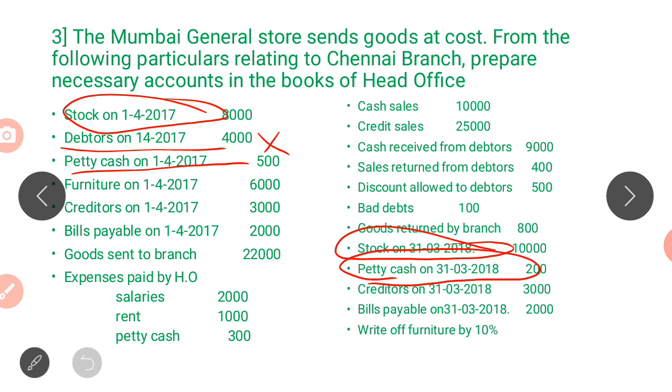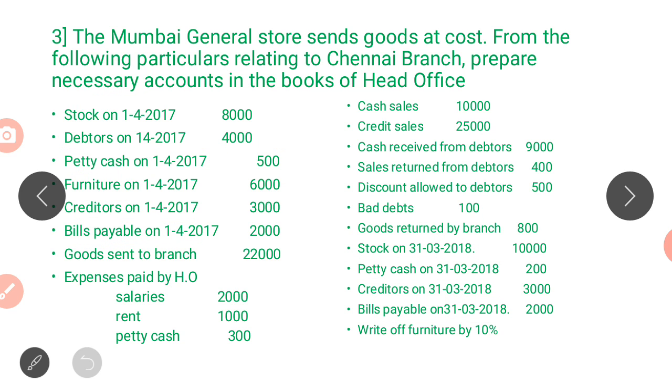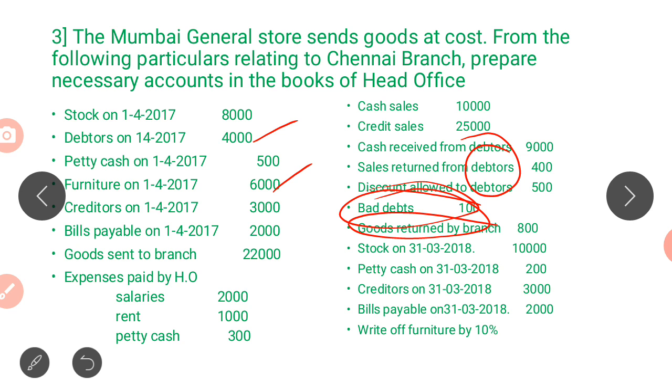Now if you see the problem, there are two things which we do not have: the closing balance of debtors as well as furniture. There is various information related to debtors, and about furniture there is one small piece of information given here: write off furniture by 10%. Using this information we have to calculate the closing balance of debtors and furniture.